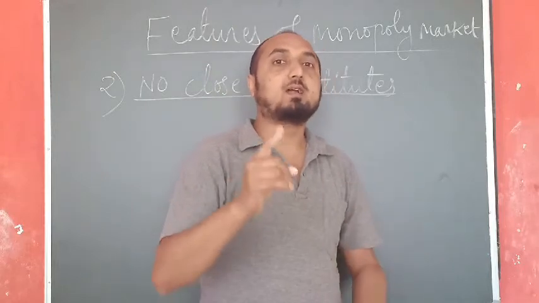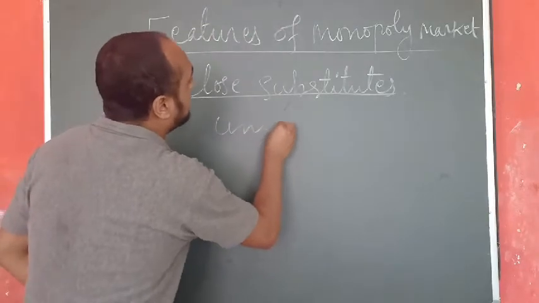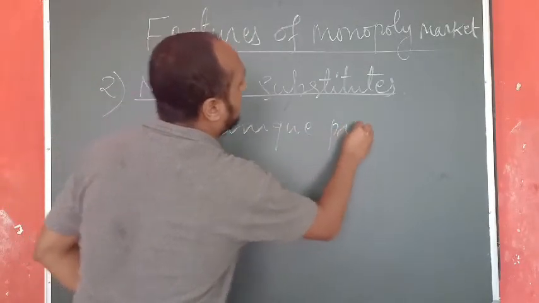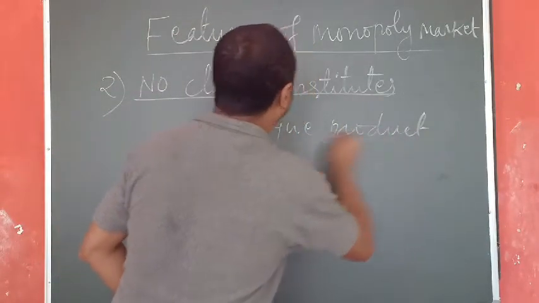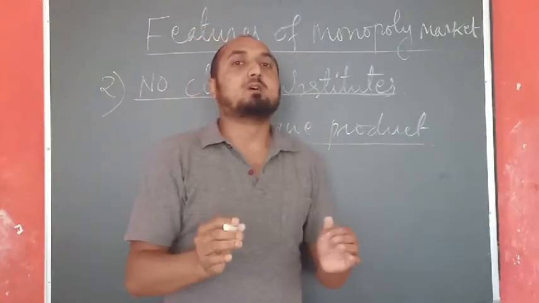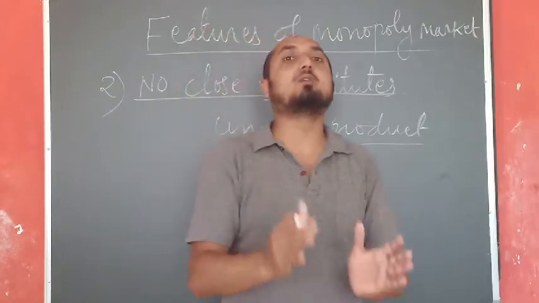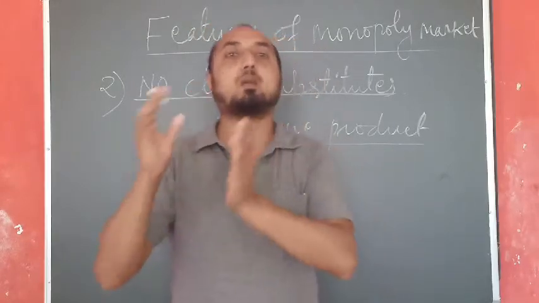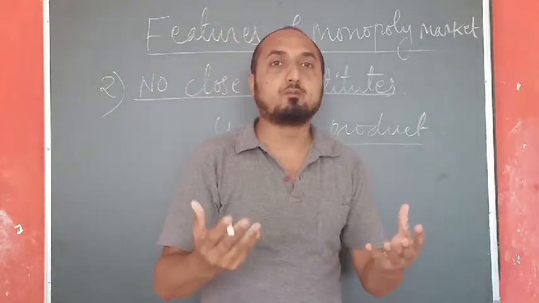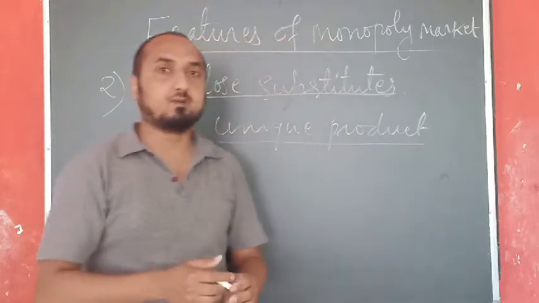sellers are selling that unique product. What type of product? That product is called unique product. And if some close substitutes or if some weak or inconvenient substitutes are available, that may not be suitable for the consumers to use that product. I will give you one example.